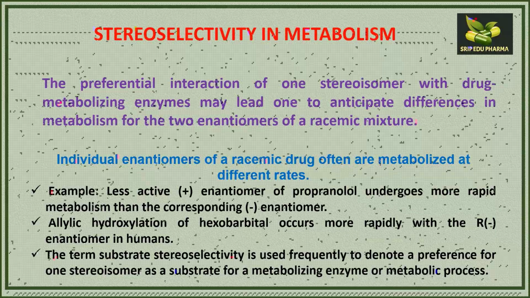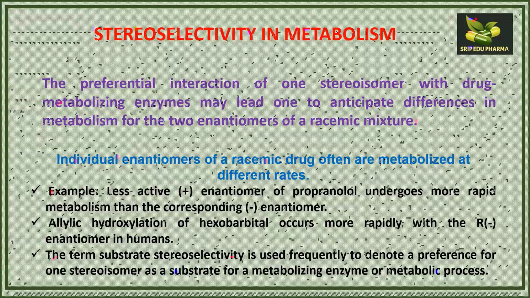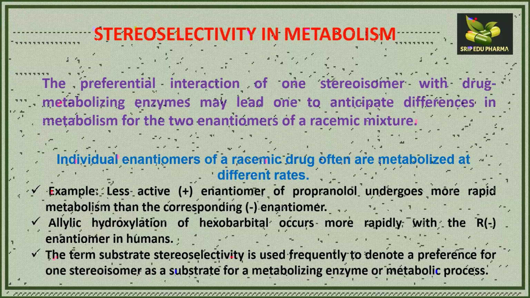Similarly, in case of hexobarbital, which undergoes a hydroxylation reaction, allylic hydroxylation of hexobarbital occurs more rapidly with the dextro form, or the R negative enantiomer, in humans. The stereoselectivity occurs because the metabolizing enzyme has a very selective response at the active site for the particular type of enantiomers. Therefore, the term stereoselectivity is given to this topic.